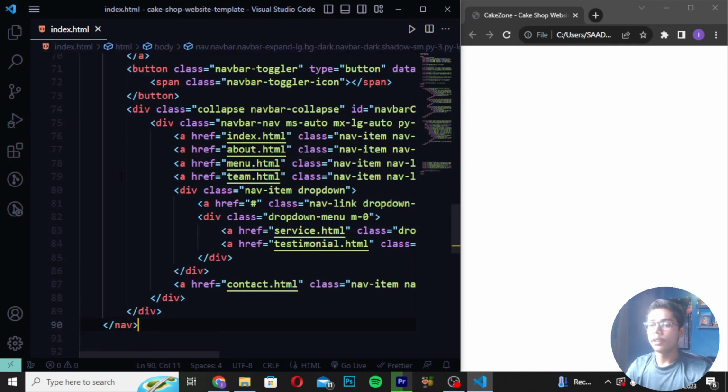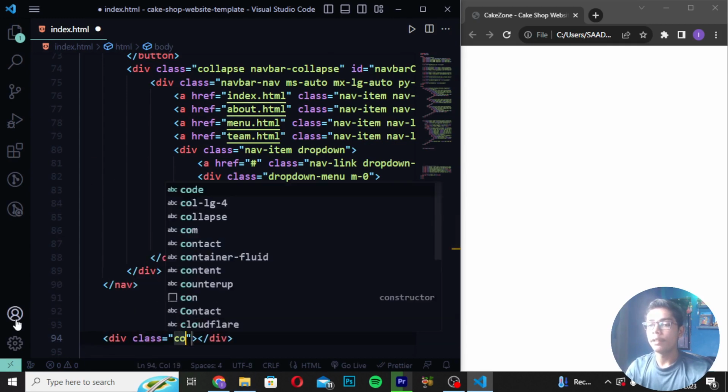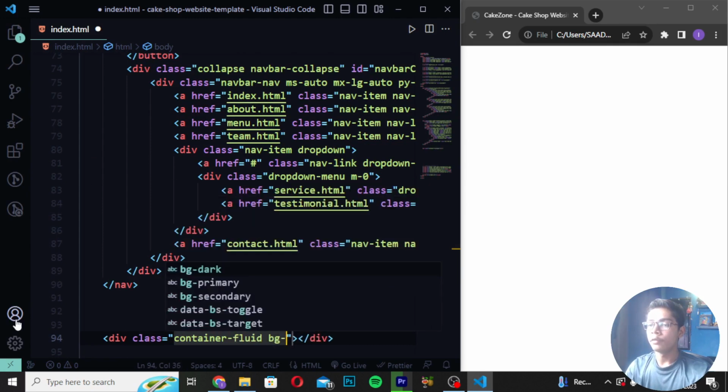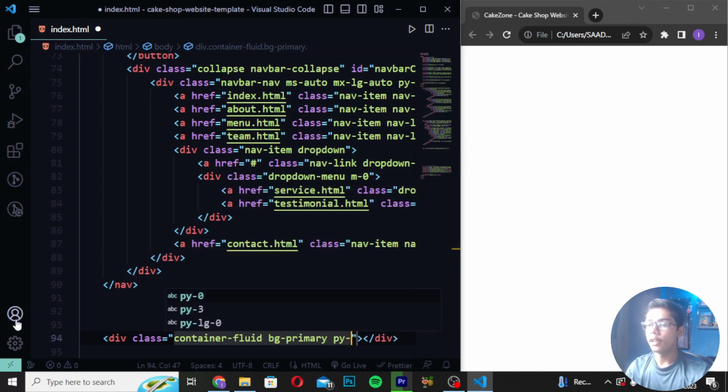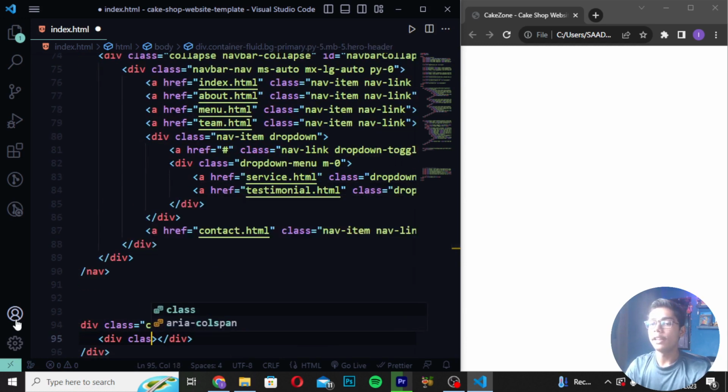Then move down after the nav tag which we have created, and then I will be now writing it as div class, and I will be now writing here container fluid bg primary, and I will be now writing here py5 mb5, and then you have to write here hero header. Then you have to write here div class, and then I will be now writing here container py5. So here I will be now writing like this.